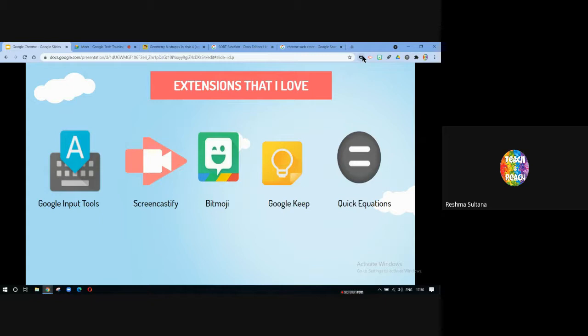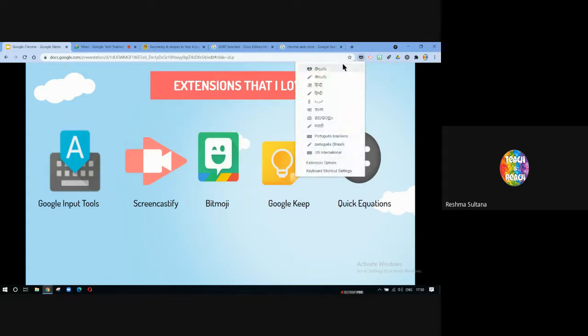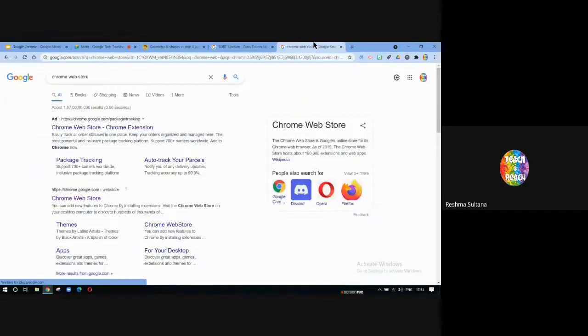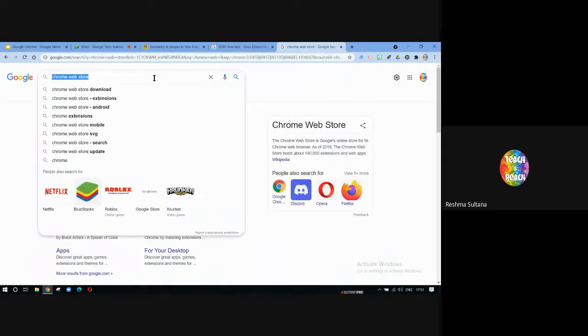So, you can see here the first tool that you can see, I've installed Telugu keyboard, Hindi, Marathi, Bangla. So I just added a few things here. So these are my keyboards that I have used. So whichever language I want to type, I can just choose that particular keyboard, and in here it will start typing in Hindi.